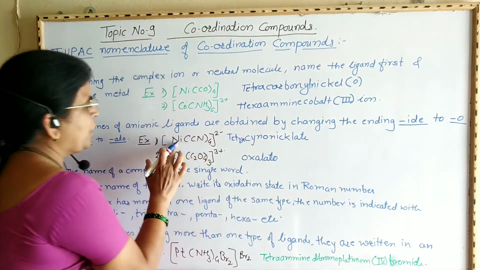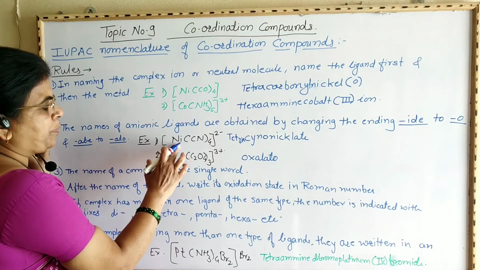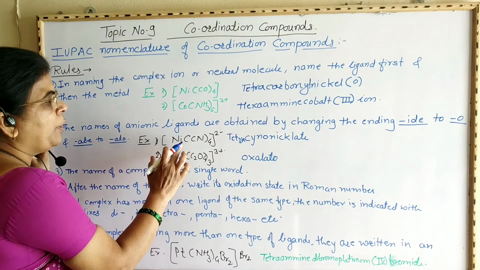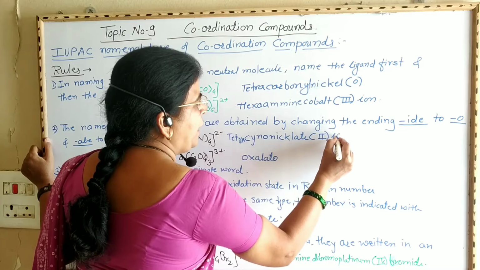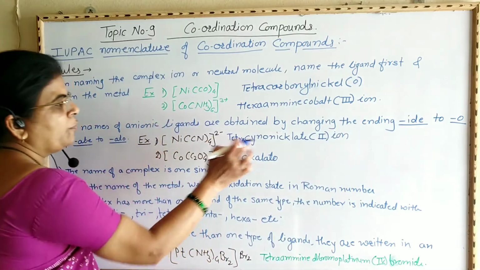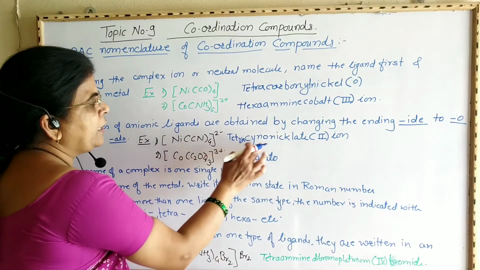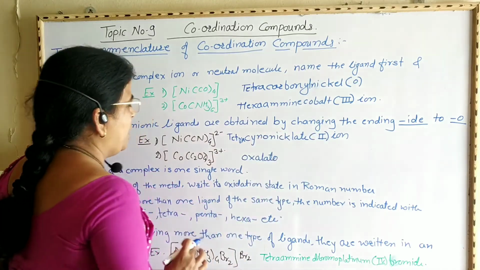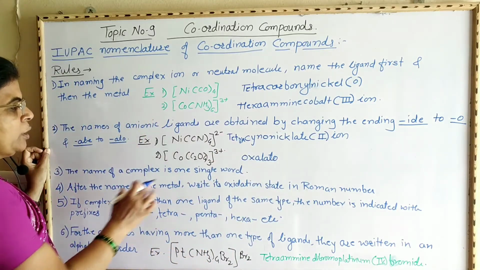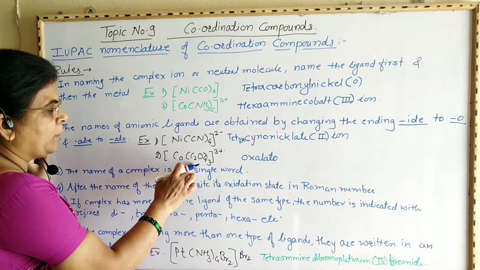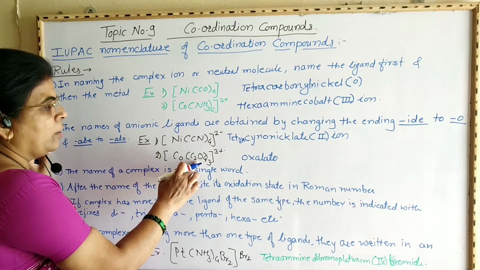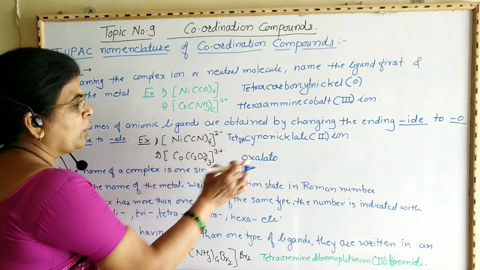Now the oxidation state of this nickel is +2, write it in Roman numerals, and it is an ion, therefore write here ion: tetracyanonickelate(II) ion. Now next one, [Co(C2O4)3]3-. Now this is the oxalate ligand. Oxalate is converted into oxalato.